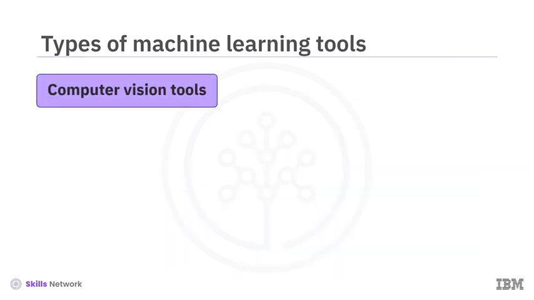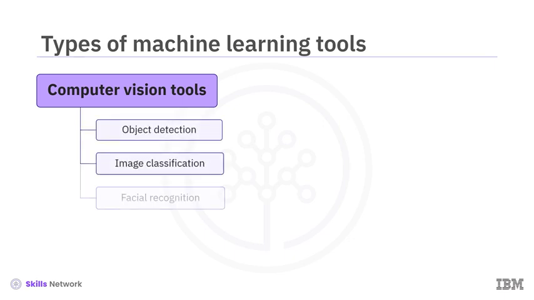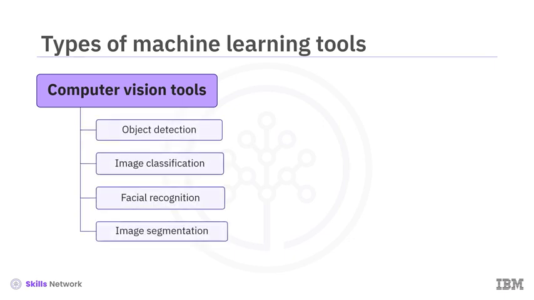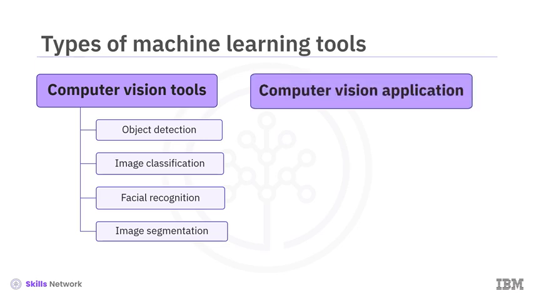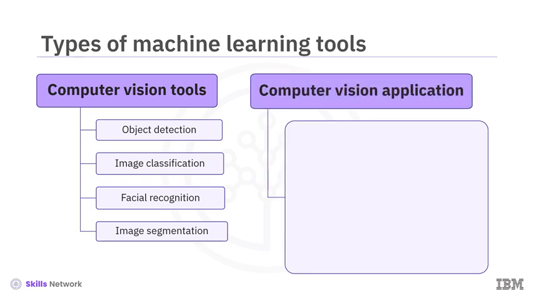Computer vision tools are used for tasks such as object detection, image classification, facial recognitions, and image segmentation. All the deep learning tools can be tailored to computer vision applications. Let's look at some examples. OpenCV, or Open Source Computer Vision Library, is a library for real-time computer vision applications such as object detection, image classification, and augmented reality.